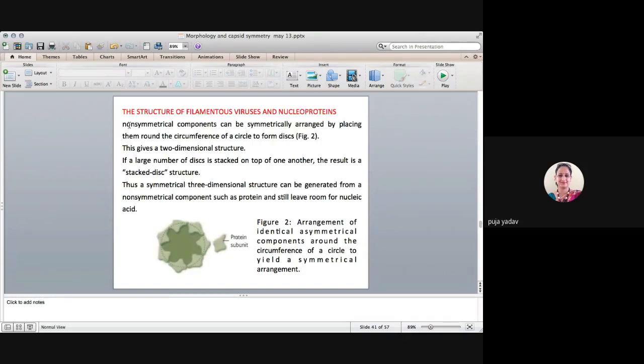So I already told you these components are non-symmetric or asymmetric, and they have to arrange in a symmetrical manner. So how do they do it? This is one protein subunit. This is asymmetric, and you can see they are arranged in this manner. Now they are making a symmetry here. Okay, and this is the helical symmetry. This gives a two-dimensional structure. So it looks like a large number of discs stacked on top of one another, and the result is a stacked disc structure. That's how a symmetrical three-dimensional structure can be generated from asymmetrical protein subunits.